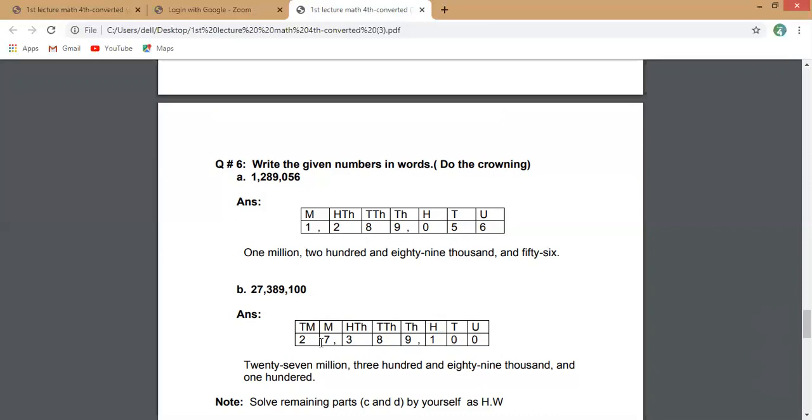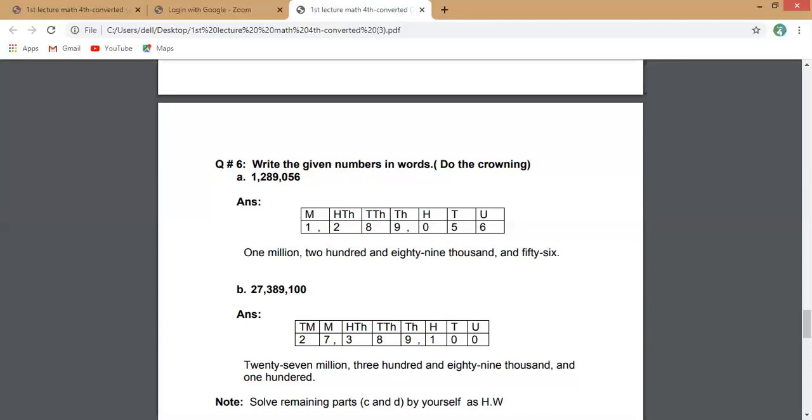And now you want to write in words. So be careful. First of all, you will observe just the million group. You can write 27 million. Put a comma. Now observe your thousands house. In this house, you have 389,000. Put a comma and 100. This is your answer.